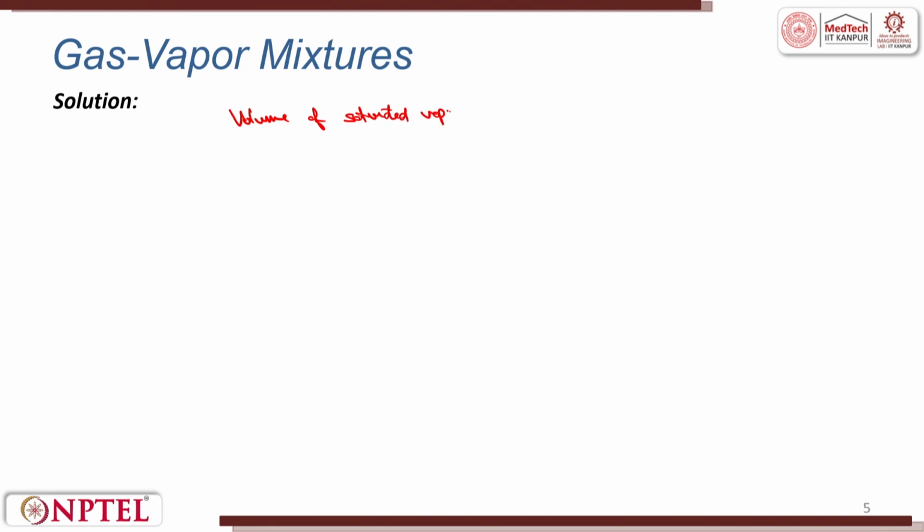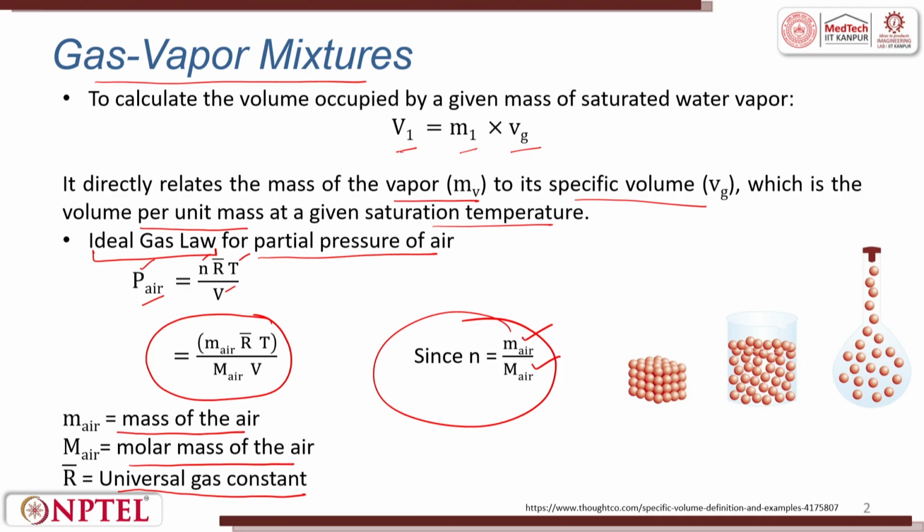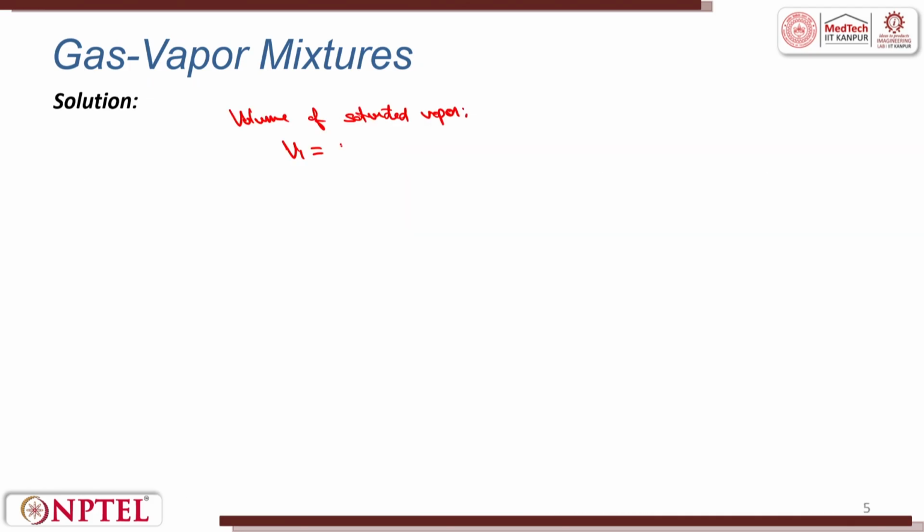Volume of saturated vapor, which is V1, is taken from this relation. V1 is equal to M1 into Vg. Putting the values, M1 is 0.2 kg and Vg is 12.0318 meter cube per kg. So, I get this as 2.406 meter cube.